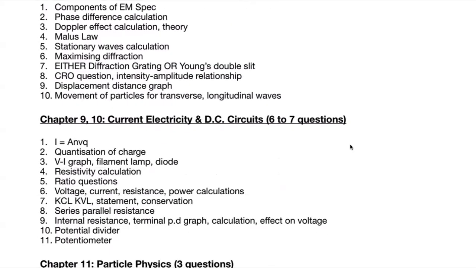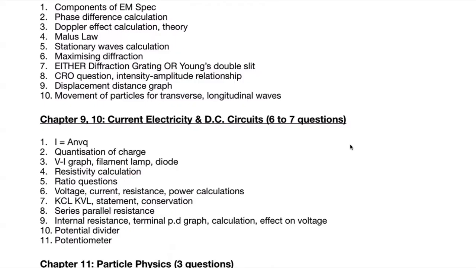Chapters 9 and 10 related to electricity. So current electricity and DC circuits, I've grouped, expecting 7 questions from this. And these are the possible candidates. I equals to A and VQ, so usage or the reasoning of this. Quantization of charge. So remember that all charge is an integer multiple of the charge of an electron. VI graphs for filament lamp and diodes. So which way the graph curves, how is the shape, how is it different for a filament lamp versus a diode. So that sort of thing.